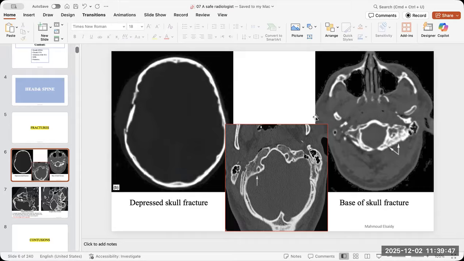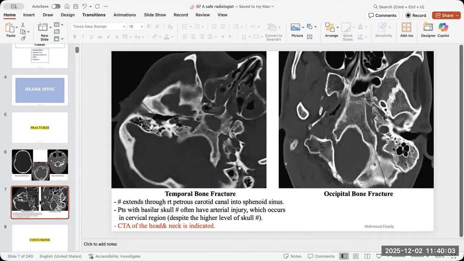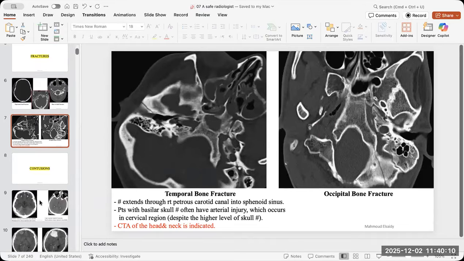Okay? So the fractures are different if it is depressed, if it reached the canal, the auditory canal, or the carotid canal, or anything like that. So please, not all the fractures are the same. Always try looking for the emergencies, for the complicated ones, because it will change the management.